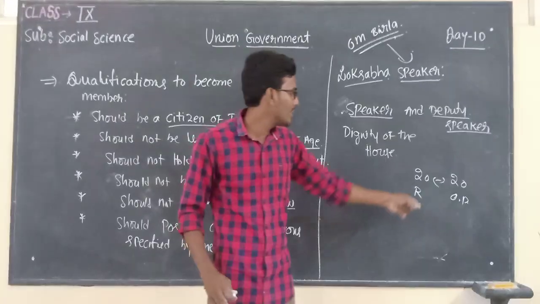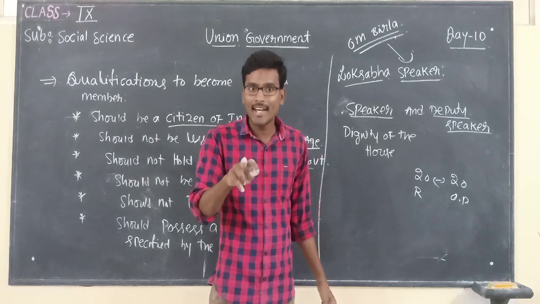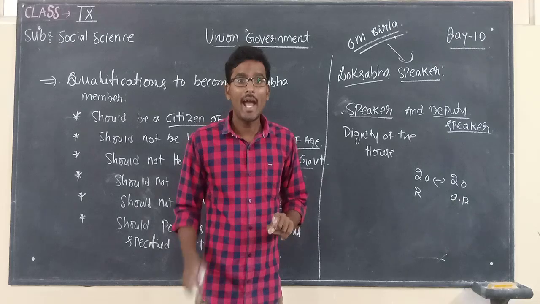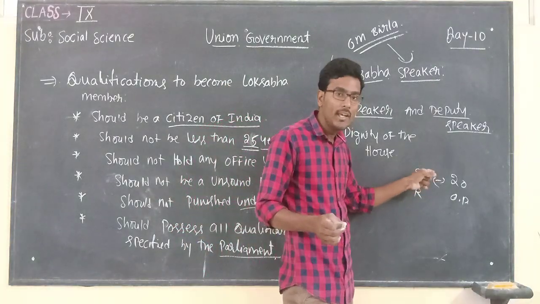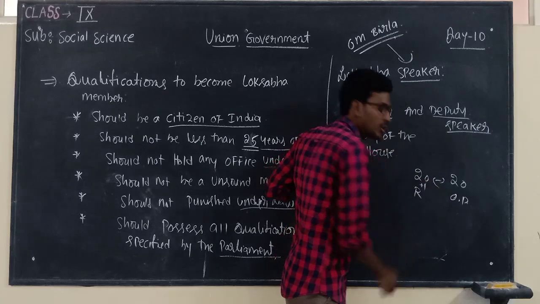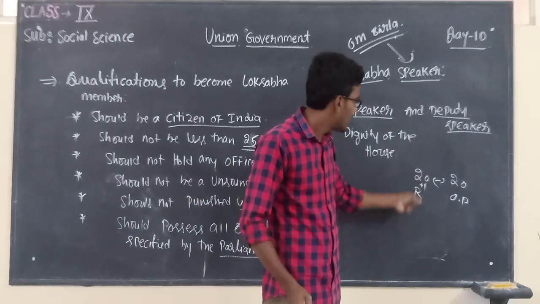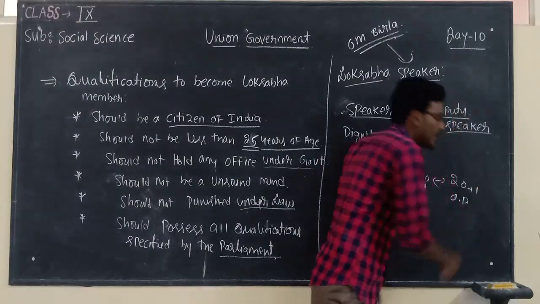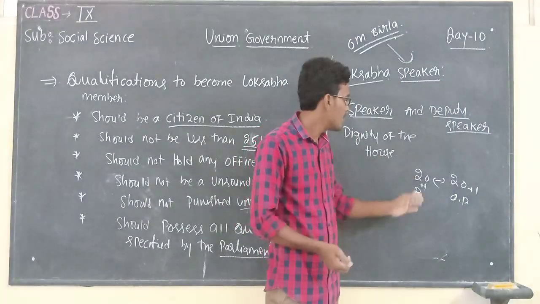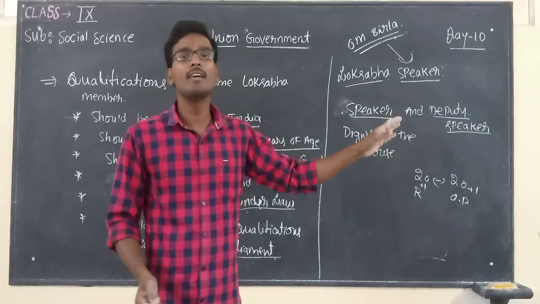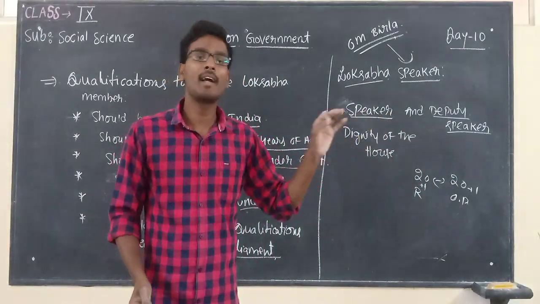At that time, what is the solution? At that time, the speaker will give his vote. For example, if the speaker gives his vote to the ruling party, it is plus 1. In the same manner, if the speaker casts his vote in favor of the opposition party, it is plus 1. At that time, whichever side has the majority of votes, that decision they will consider.